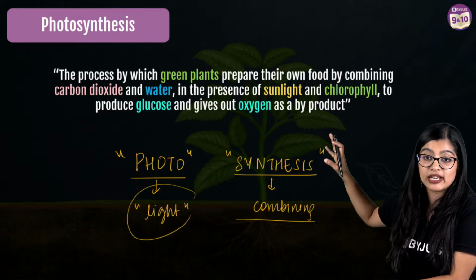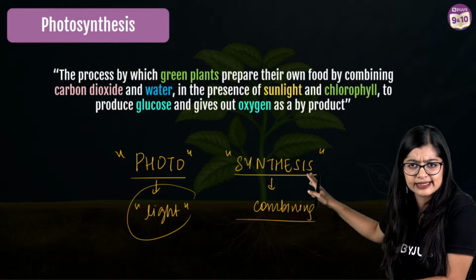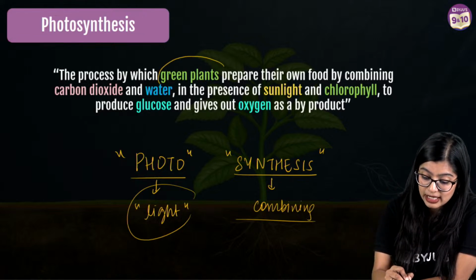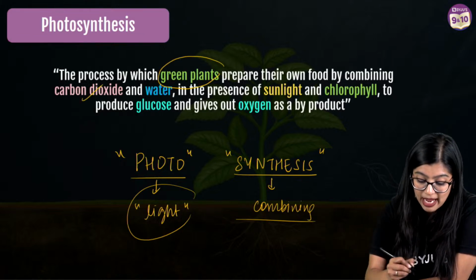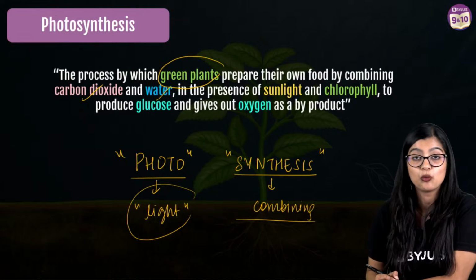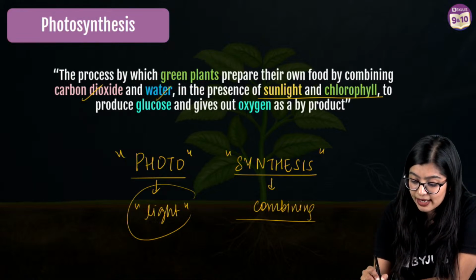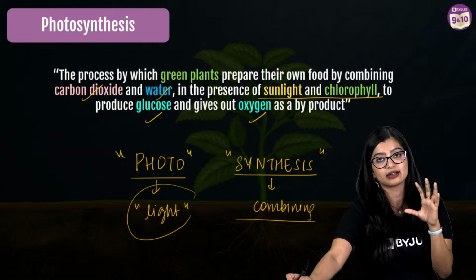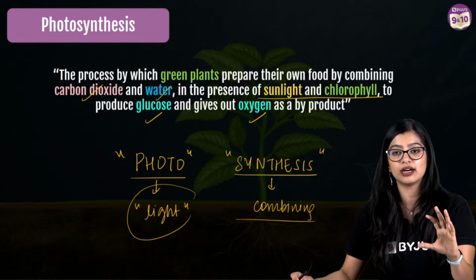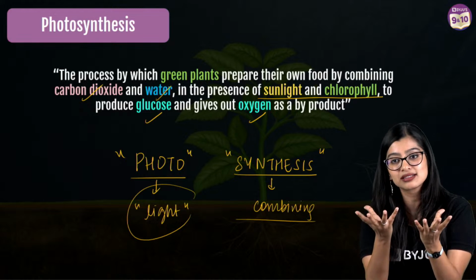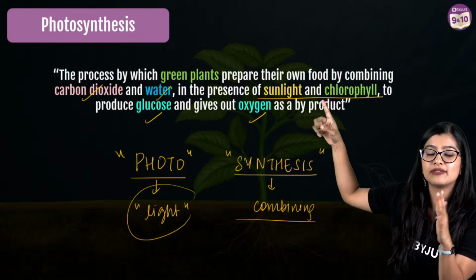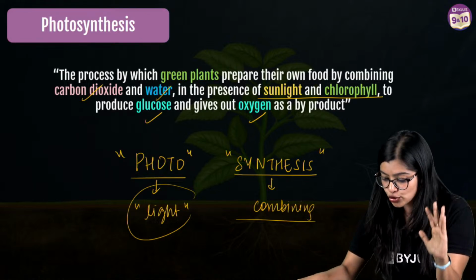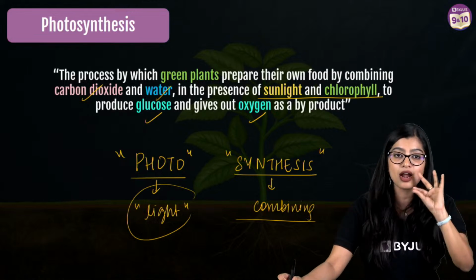Or if I were to give you a definition where all the important keywords are highlighted, you can take a screenshot or it's going to be available to you. It is nothing but the process by which green plants prepare their own food by combining carbon dioxide and water, right? In the presence of sunlight and chlorophyll to produce glucose and oxygen as a byproduct, right? So this definition I have given you is the crux of the whole process. If you think about it, with this one definition, you've understood the whole process of photosynthesis, right? Very simple and easy. So far, are you all with me, right? Are you all with me?